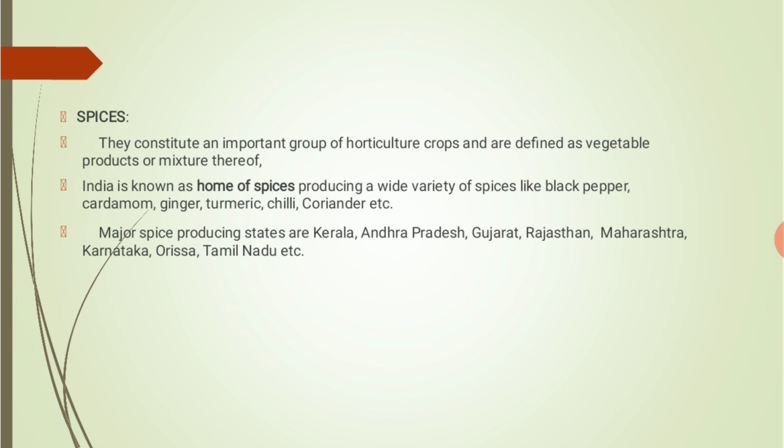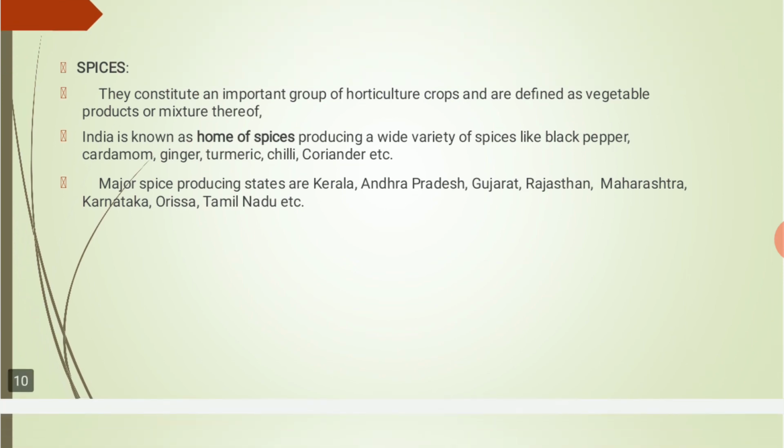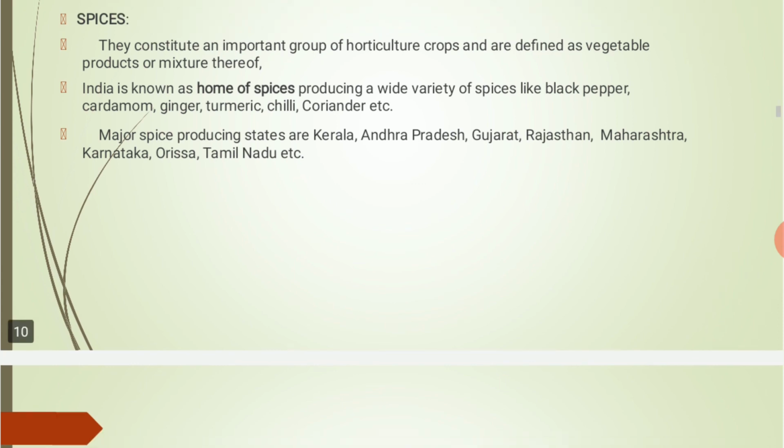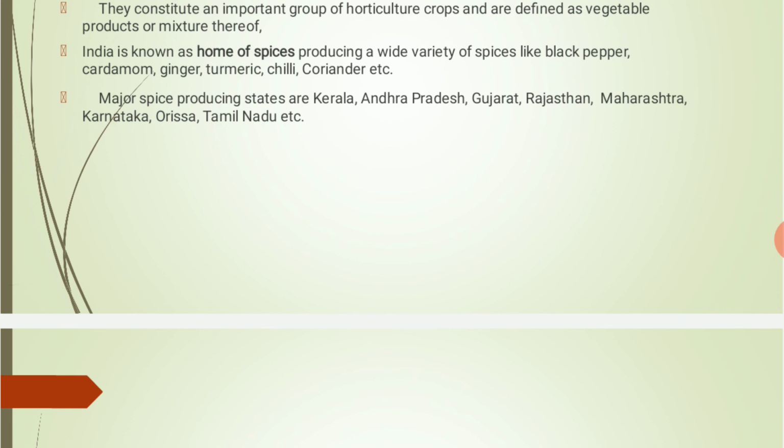India produces a wide variety of spices like black pepper, cardamom, ginger, turmeric, chili, coriander, etc. The major spice producing state is Kerala. After Kerala, there are Andhra Pradesh, Gujarat, Rajasthan, Maharashtra, Karnataka, Orissa, and Tamil Nadu. These are the states which produce spices.